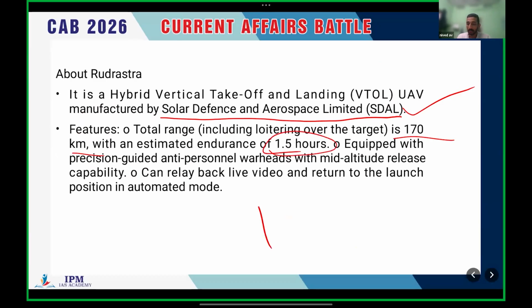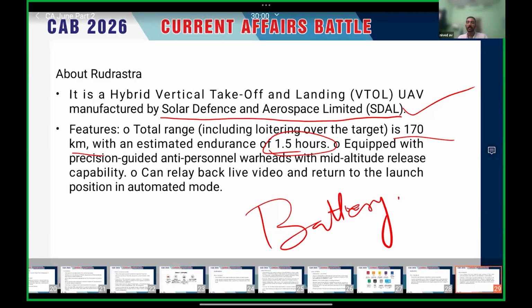I mean, with a full battery at full power we can use it up to 1.5 hours.